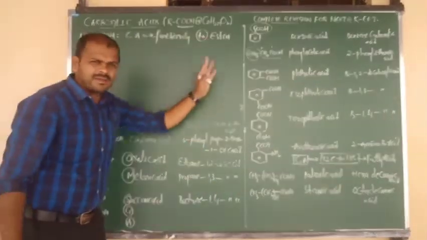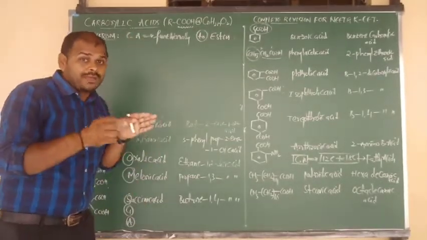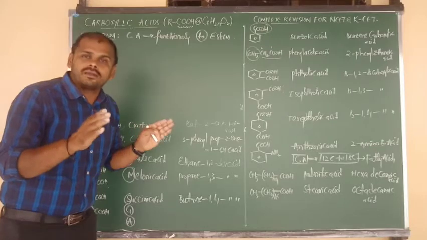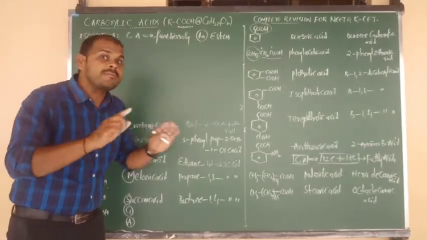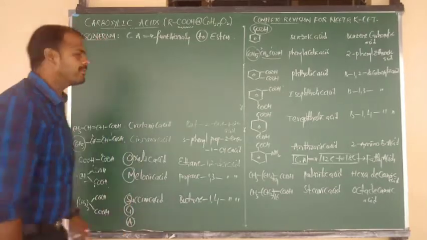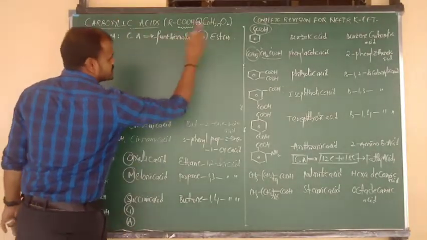If the question gives an ester, simply tick the answer carboxylic acid, but check that they contain the same molecular formula. That means carbon, hydrogen and oxygen must all be the same. Okay, good. So carboxylic acids are functional isomers of esters.